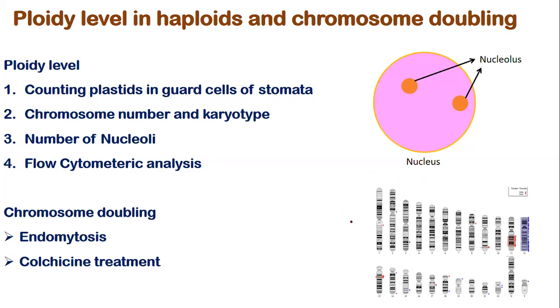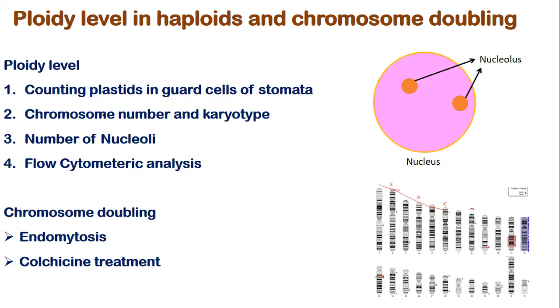So we can compare the karyotype with that of the diploid, and in the case of haploids, one from each pair will be missing. Say this is missing from here, this is missing from here, this is missing from here, like that. It is already a karyotype of the haploid. I'm saying that from the pair one is missing, so you get half the number of chromosomes, only one set, and you will get the complete karyotype.